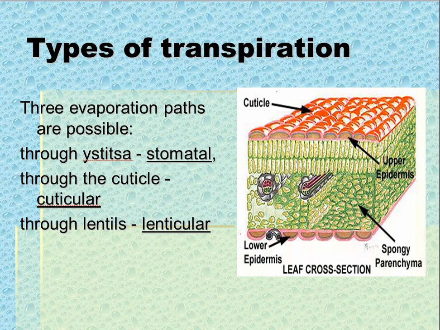Types of transpiration. Free evaporation paths are possible through stomata, which is stomatal transpiration, through the cuticle, which is cuticular, and through lenticels. In this picture we can see the leaf cross section: spongy parenchyma, the upper epidermis, cuticle above it, and the lower epidermis.